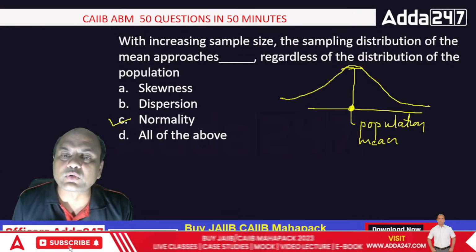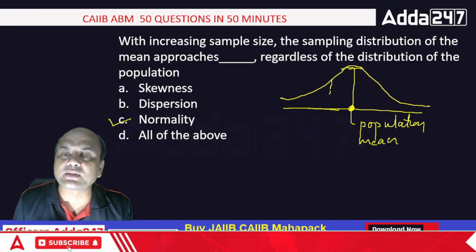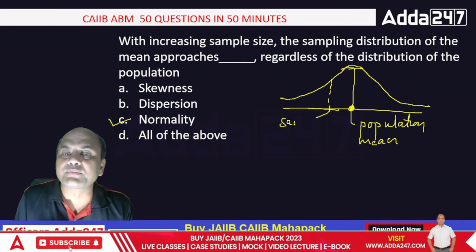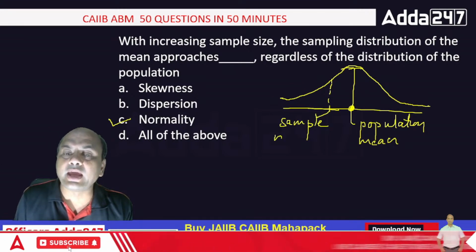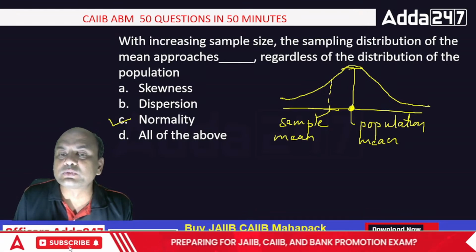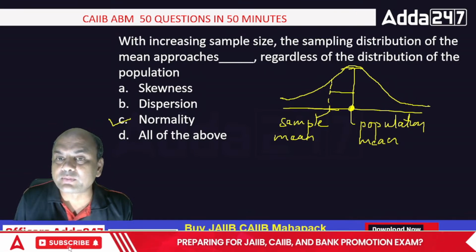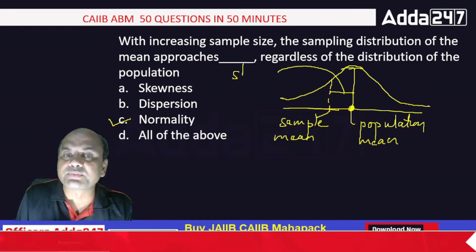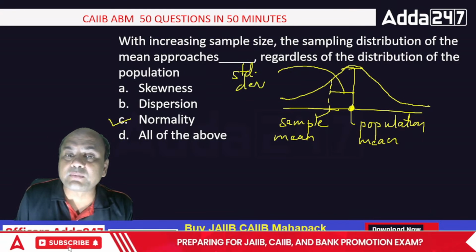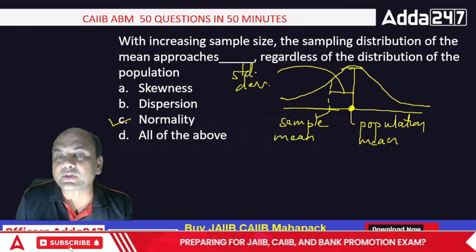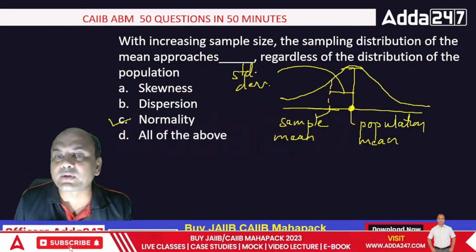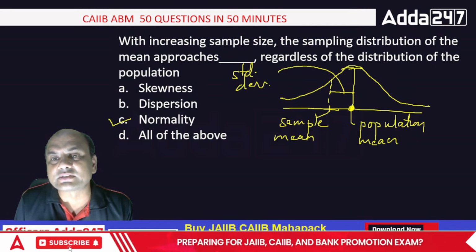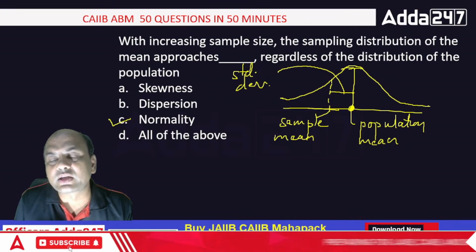Whenever you go on doing the samples, you get a value from the actual observation. So this is known as the sample mean. And the difference between sample mean and population mean is known as the standard deviation. Very important diagram, okay? As I go on increasing the sample size, this standard deviation will go on decreasing.